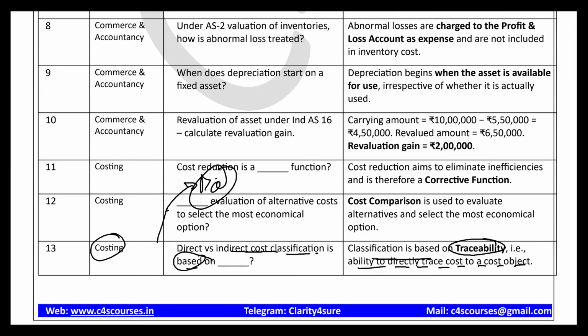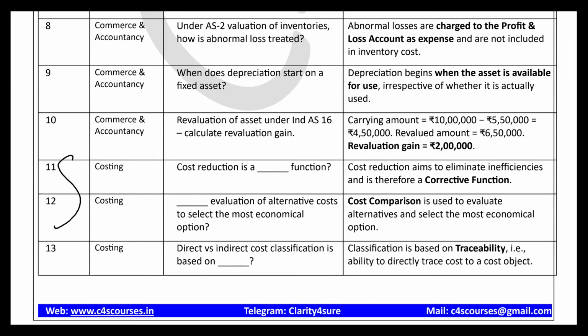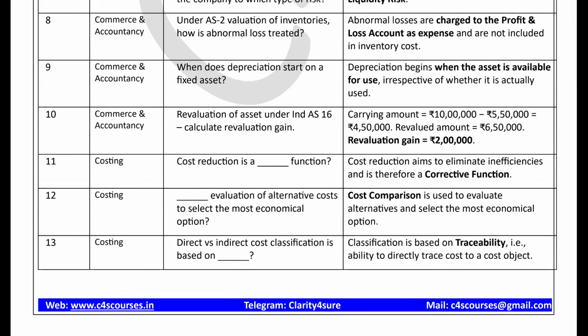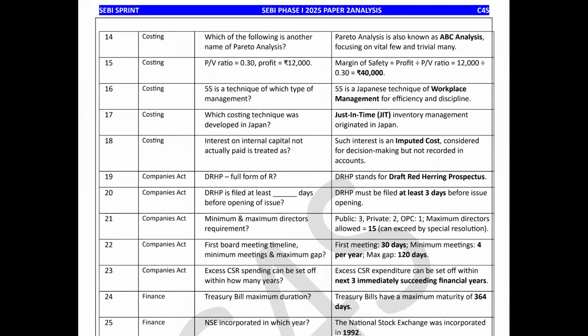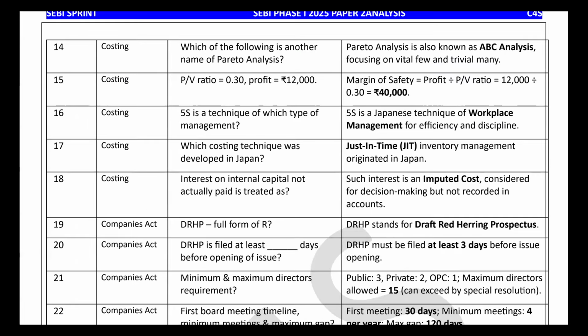So 3 questions out of costing were only from the concept of the overview of costing, that is, the basics of costing. So you can understand the importance of this topic in prelims. Now we are moving toward the next questions. 14th question: which of the following is another name of Pareto analysis?